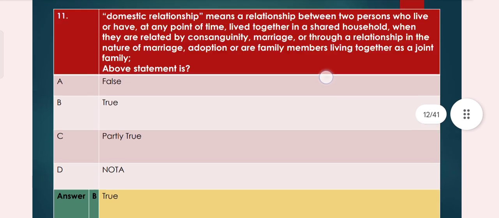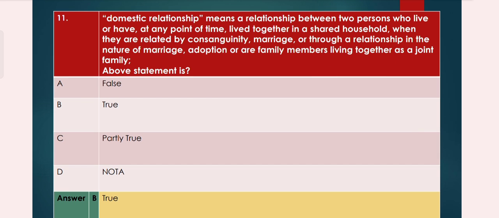Question number 11, domestic relationship means a relationship between two persons who live or have at any point of time lived together in a shared household when they are related by consanguinity, marriage, or through a relationship in the nature of marriage, adoption, or are family members living together as a joint family. So the above statement is A false, B true, C partly true, D NOTA. So the right answer is option B true.